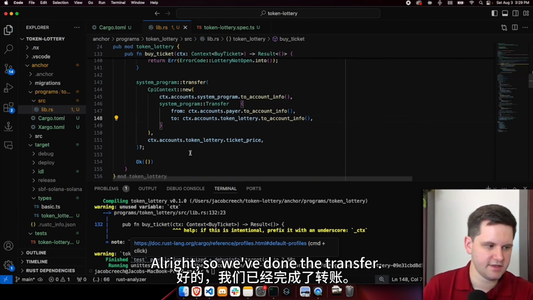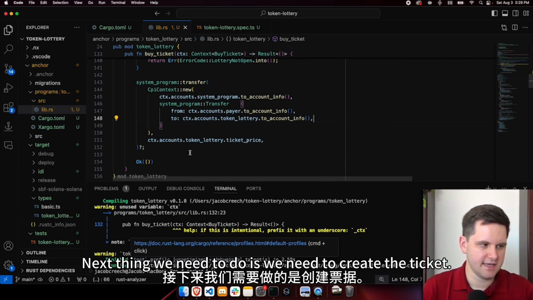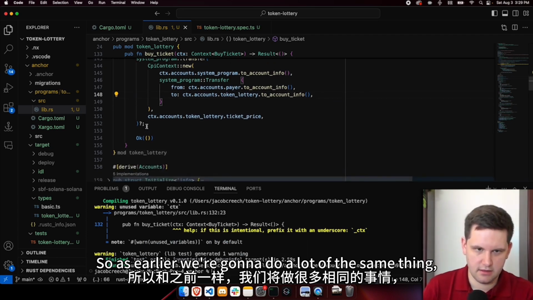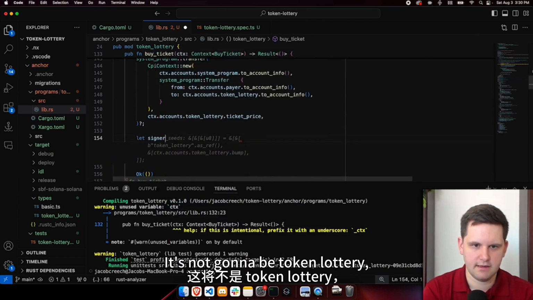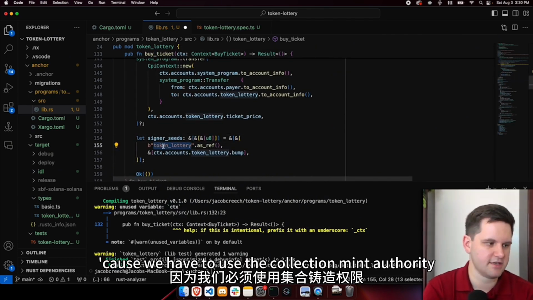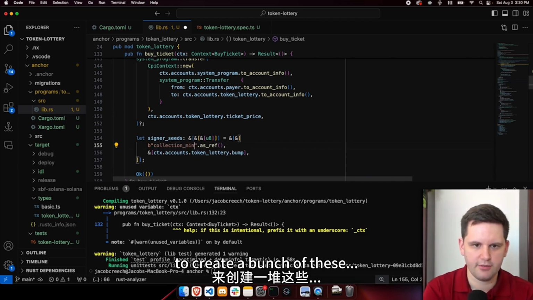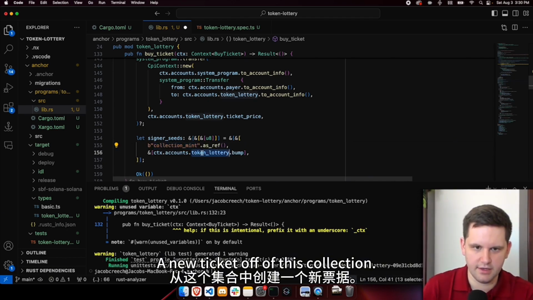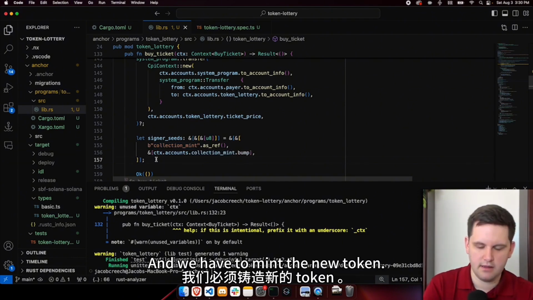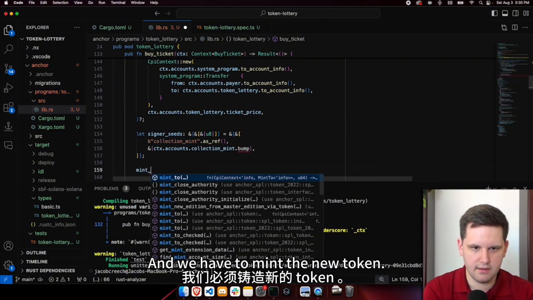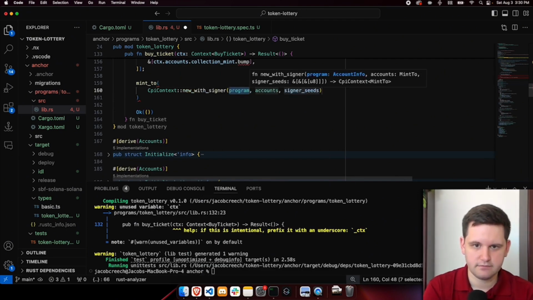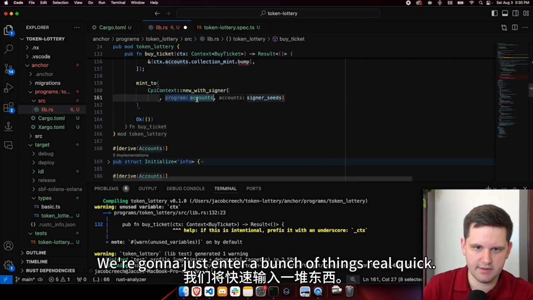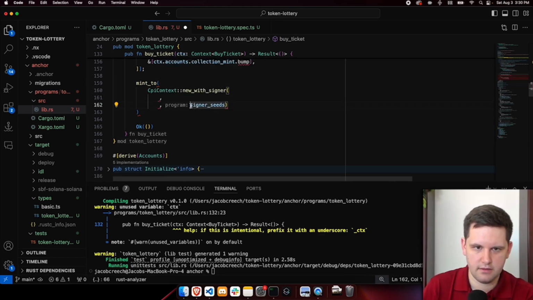All right, so we've done the transfer. Next thing we need to do is create the ticket. So as earlier, we're going to do a lot of the same thing. We're going to do let signer_seeds. It's not going to be token lottery. It's going to be the collection mint, because we have to use the collection mint authority to create a new ticket off of this collection. And we have to mint the new token. So mint_to, once again, CPI context new with signer. We're going to just enter a bunch of things real quick. There we go.